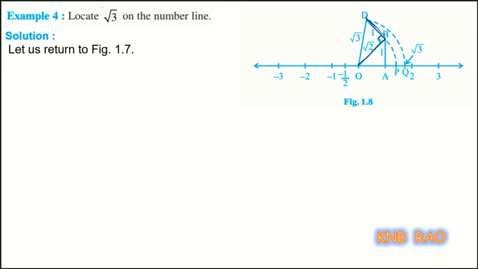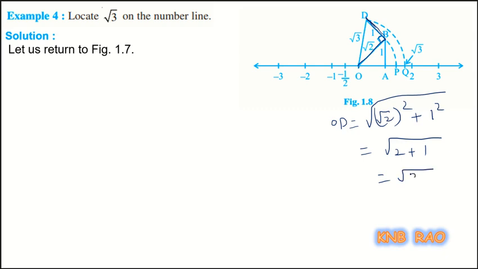That means now I have a triangle OBD where one of the sides is root 2 and another is 1, therefore its hypotenuse OD is the square root of root 2 squared plus 1 squared. Root 2 squared is 2, 2 plus 1 squared is 1, so OD becomes root 3.